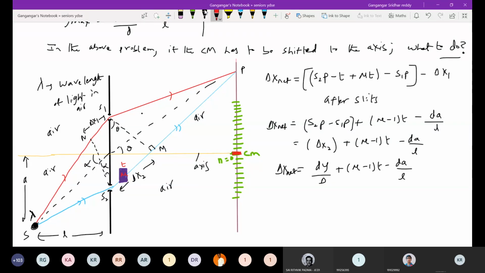Y should be 0. And what is delta x net? At central maxima, what will happen to the net path difference of the rays arriving there? Should be 0, no? So I'm going to write this is 0, d by capital D, this will be 0, mu minus 1 t.